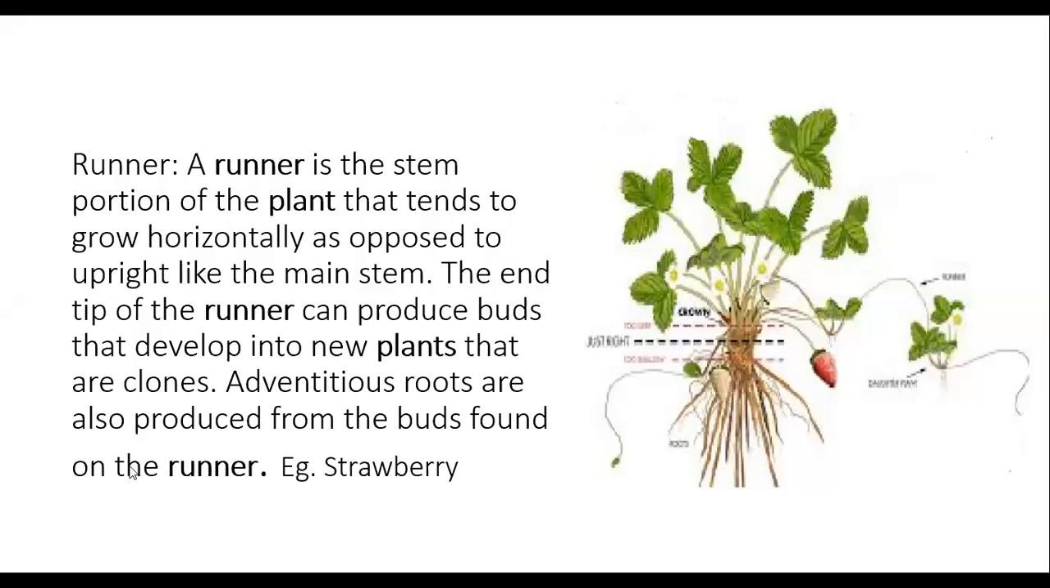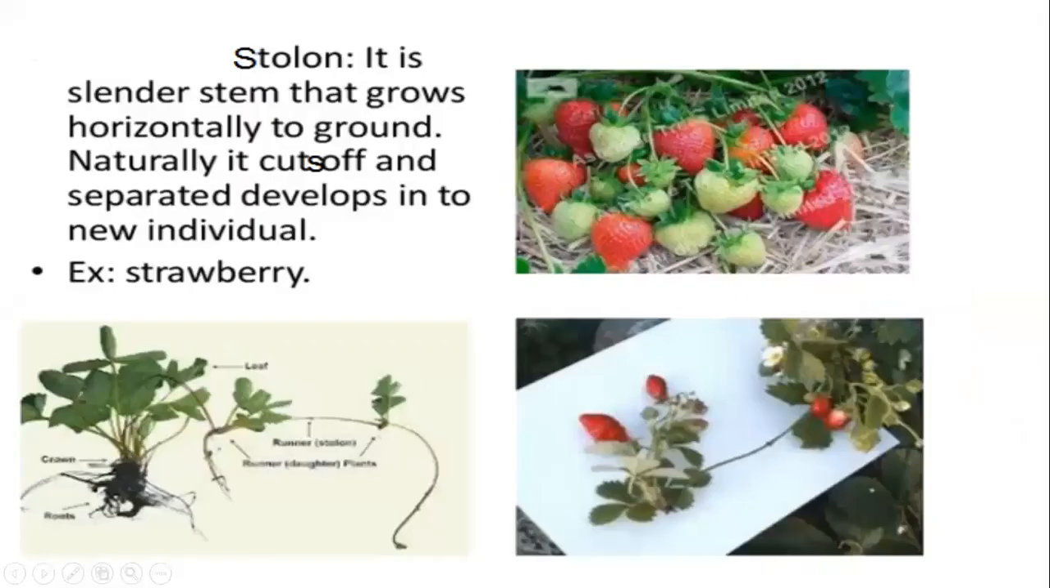After runner, the next one that we have seen was stolon. So what is stolon? It is a slender stem that grows horizontally to the ground. अब आप बोलोगे मैम फिर रनर में और स्टोलॉन में क्या डिफरेंस है? दोनों हॉरिजॉन्टली ग्रो हो रहे हैं, दोनों स्टेम के मॉडिफिकेशंस हैं, है ना? आप इधर प्लीज समझिएगा, how does stolon differ from runner? Okay, runner जो है, how did I say? They are running parallel to the ground.